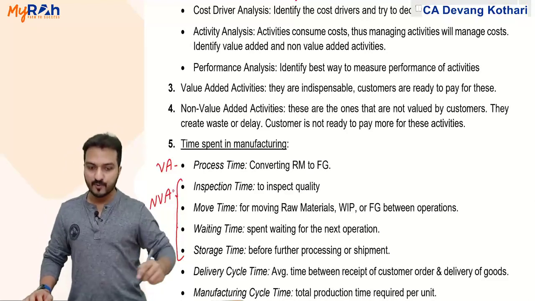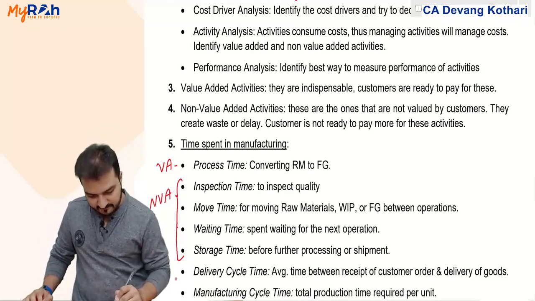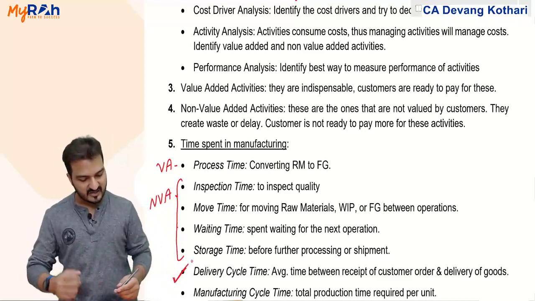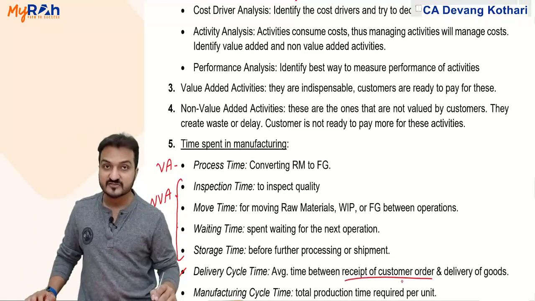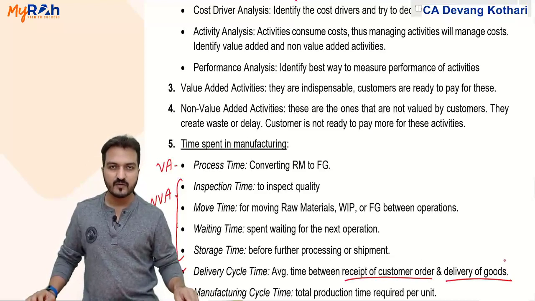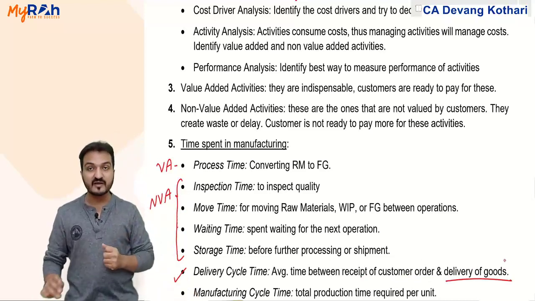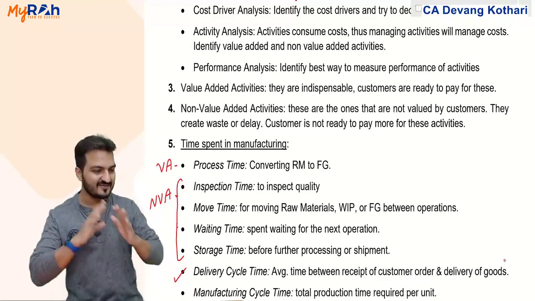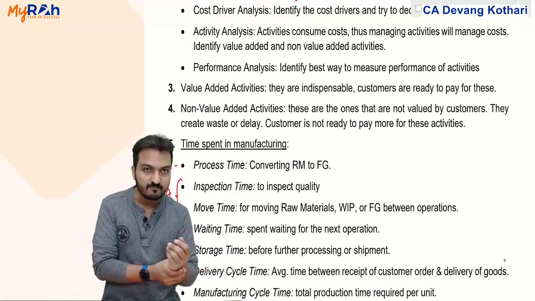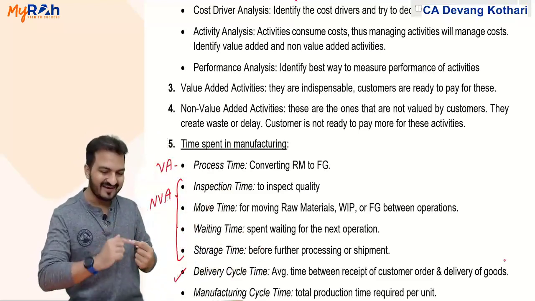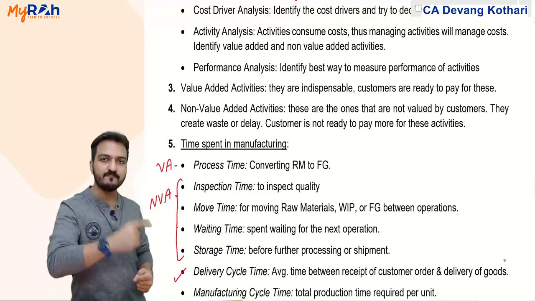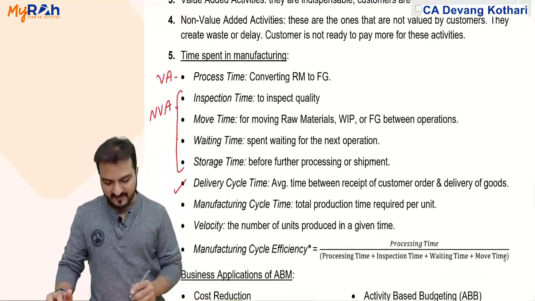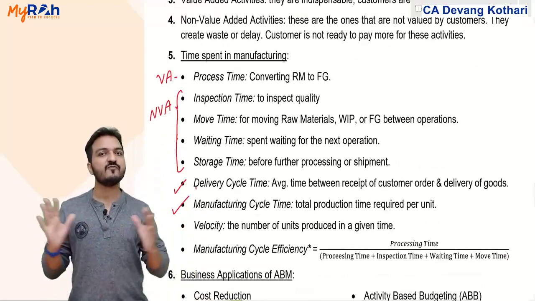Now, all these activities put together will give you a delivery cycle time. Delivery cycle time is the average time between receipt of customer's order and delivery of goods. I receive the customer's order today, then I do the inspection, then I do the processing, move time, wait time, storage time. After everything, the goods are then delivered to the customer. So the time period between getting order from customer and delivering goods to the customer, that total time is called delivery cycle time.